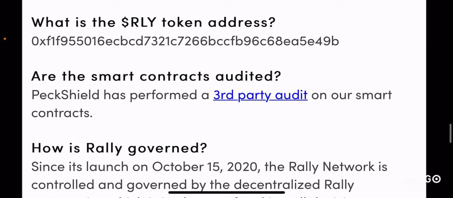The RLY token address is presented here. Please bear in mind that there are a lot of scam coins out there that claim to be RLY, and they are not. So if you want to access the actual token, then this is the correct contract address, right? You can access it from the website, or you can get it from CoinGecko and CoinMarketCap, right?